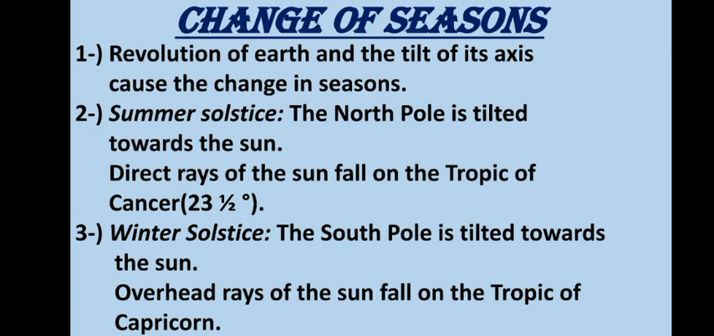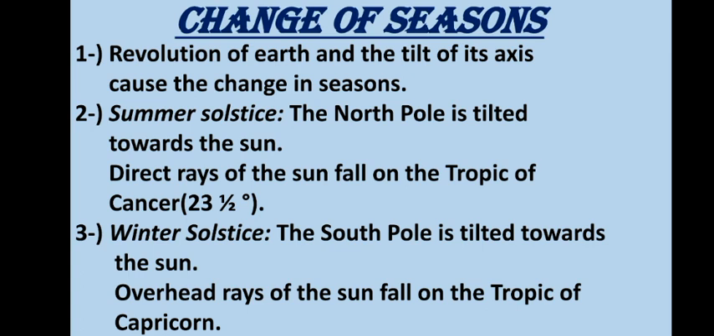The first point says that revolution of the earth and the tilt of its axis causes the change in seasons. As we all know, the axis of the earth is tilted slightly. This causes one part of the earth to lean towards the sun and the other part to lean away from it. So different parts of the earth's surface receive varying amounts of sunlight and heat, and we have change in the seasons.